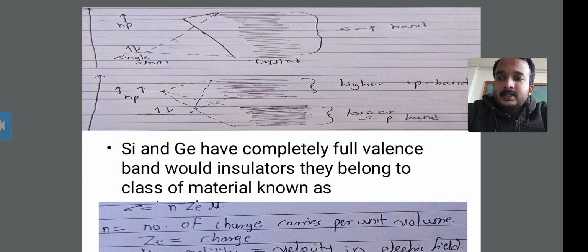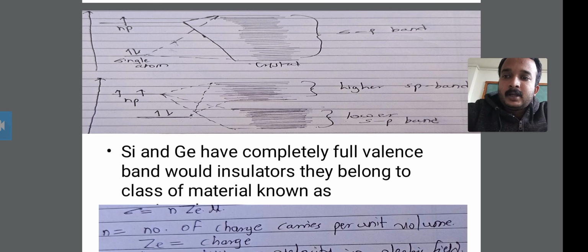The s orbital's one electron is shown on the upward side, and the p orbital's one electron is shown on the upward side, forming the higher sp band on the upward side. Then on the downward side, the p orbital's one electron and the s orbital's one electron form the lower sp band.